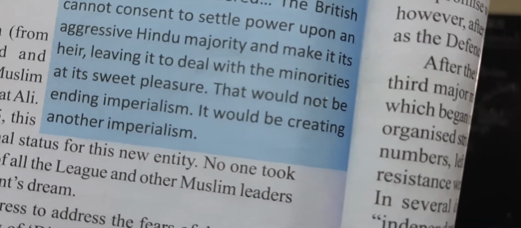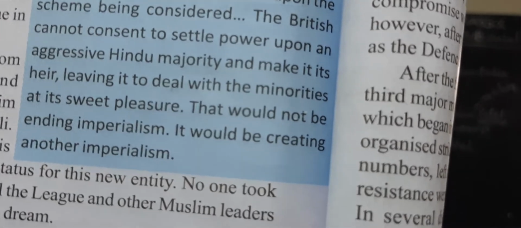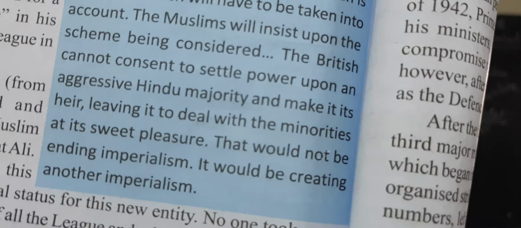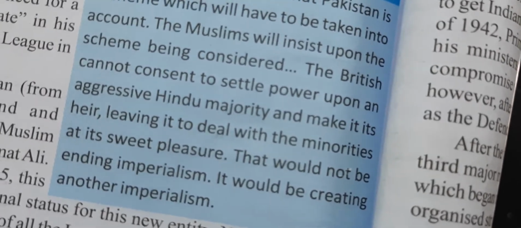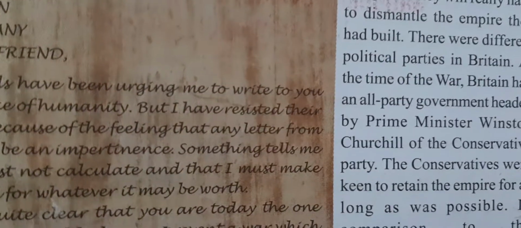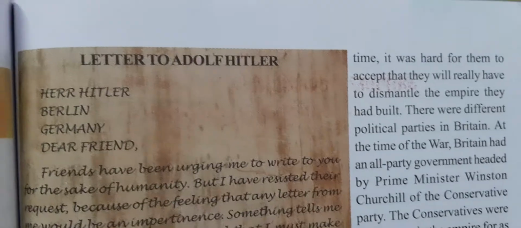Creating another imperialism means they want to give political powers to Pakistan, which means creating or establishing another political power in those two areas. Next, children, in the same lesson, Gandhi wrote one letter to Hitler.